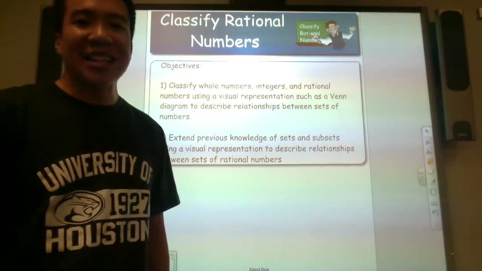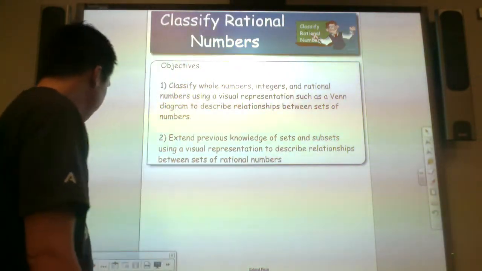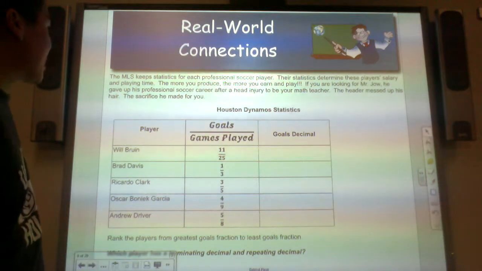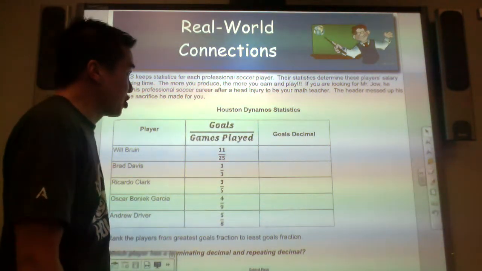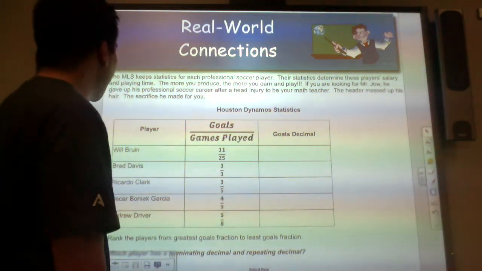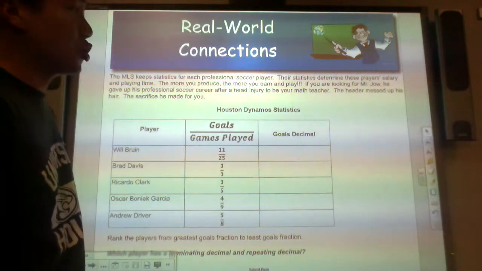We're going to be covering classifying rational numbers. The MLS keeps statistics for each professional soccer player. Their statistics determine these players' salary and playing time. The more you produce, the more you earn in play.